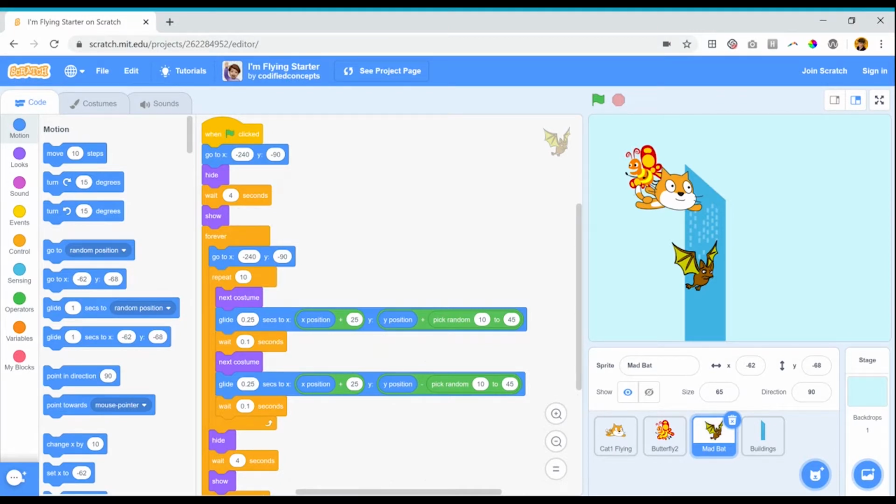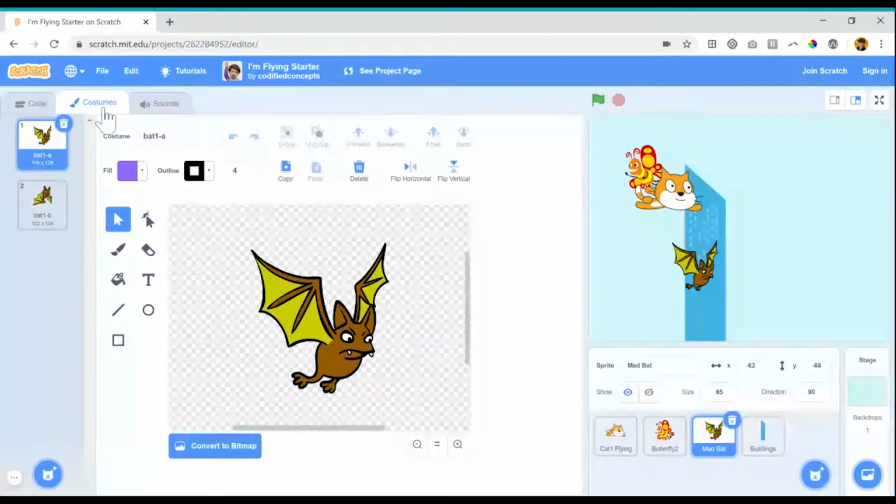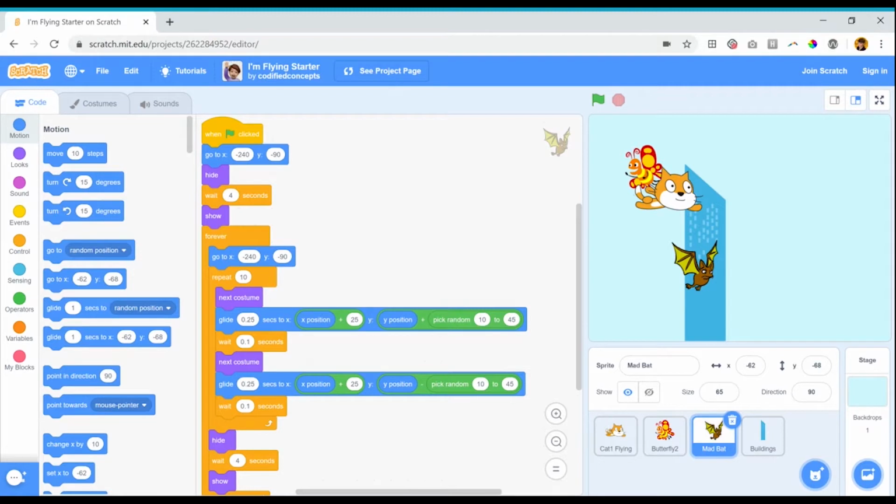But let's take a quick peek at what we see here and see if there's anything we recognize. For one, I see a forever loop. We learned about loops in the last lesson. This forever loop means I'm repeating some code over and over. And when I look inside the loop, I see some talk about next costume. If I click on the Costumes tab, you'll notice that this bat has two costumes, one with wings up and one with wings down. So if I go back and I look at my code, I can see that here I'm asking the computer to constantly change the costume from wings up to wings down.